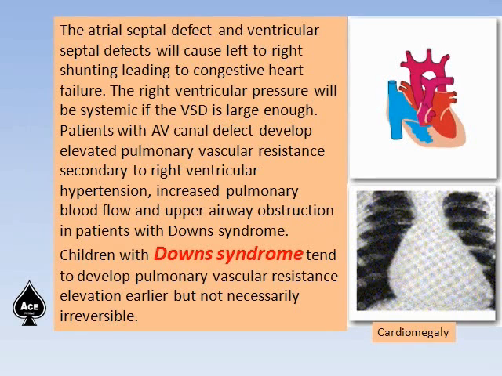The atrial septal defect and ventricular septal defect will cause left to right shunting, leading to congestive cardiac failure. The right ventricular pressure will be systemic if the VSD is large enough. Patients with AV canal defect develop elevated pulmonary vascular resistance secondary to right ventricular hypertension, increased pulmonary blood flow, and upper airway obstruction in patients with Down syndrome. Children with Down syndrome tend to develop pulmonary vascular resistance elevation earlier, but not necessarily irreversible.